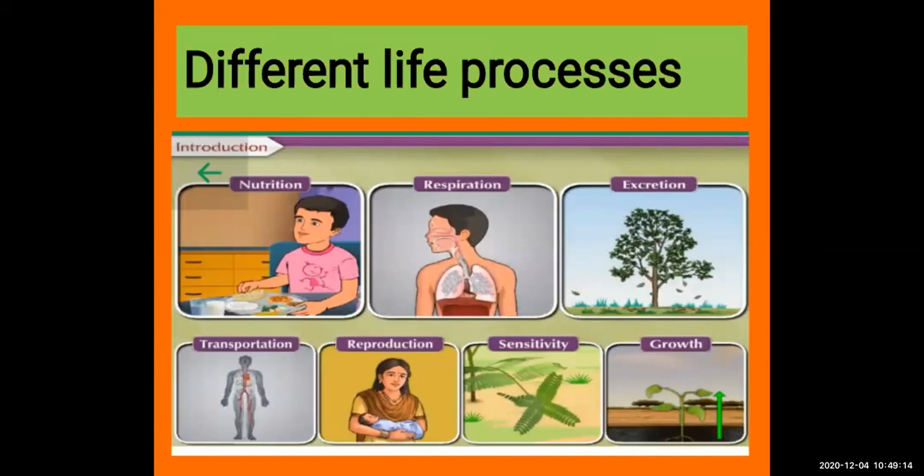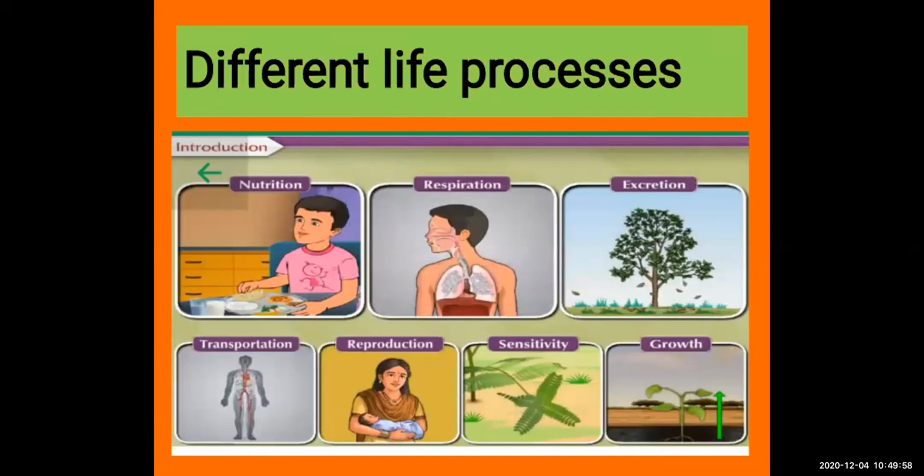Then excretion, you must have studied about the excretion. If you don't remember, we'll do the revision for this. What do you mean by excretion? Whatever food particles, whatever you eat, okay, so you get the nutrients from the different food particles. You get different types of nutrients. We will see in the next slide which are the different nutrients we get. Okay, so excretion, so whatever food material we are eating, and we are getting the energy from that, whatever waste material is there from that food, it moves out from the excretory system. It is thrown out from our body.